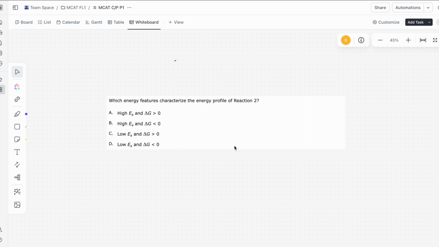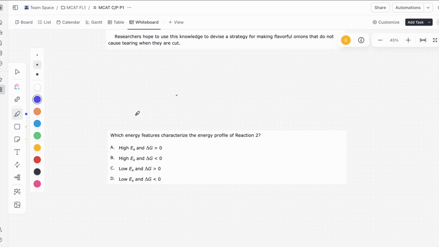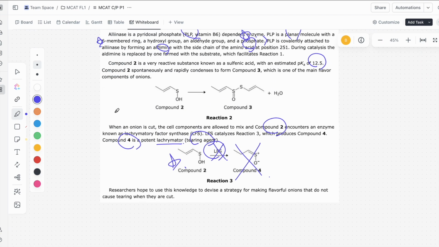All right, let's take a look at the next question and the final question of this passage. This says, which energy features characterize the energy profile of reaction 2? Let's take a look at reaction 2. This is reaction 2. And what does the passage say about reaction 2? It's spontaneous and it's rapid, okay? So reaction 2 is not only spontaneous, it is fast as well.